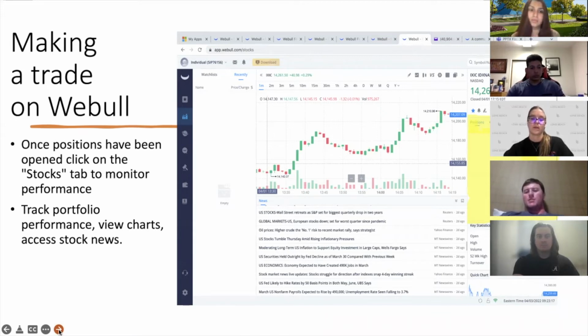And on the right hand side in this highlighted column is where you're going to see all of your positions that you have open. It makes it easy to kind of keep track of how your different stocks are doing, seeing which ones are doing well, which ones aren't doing so well.